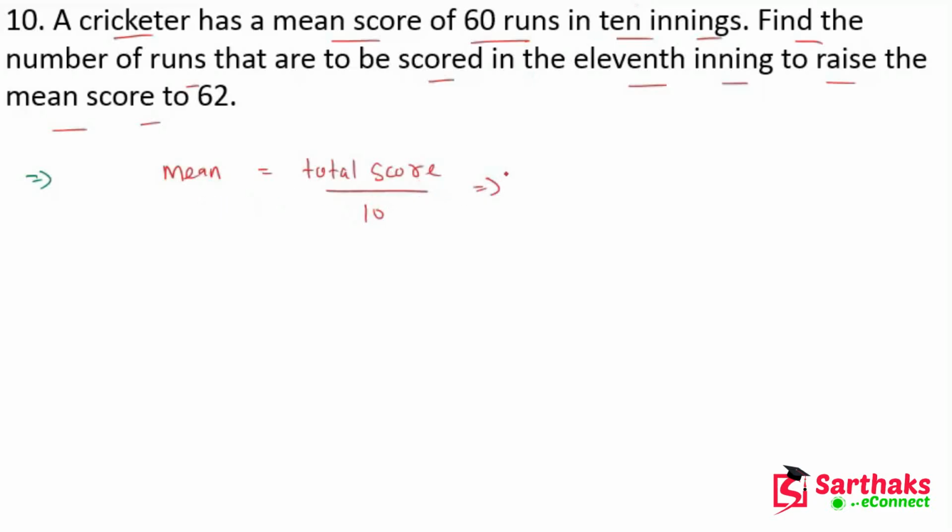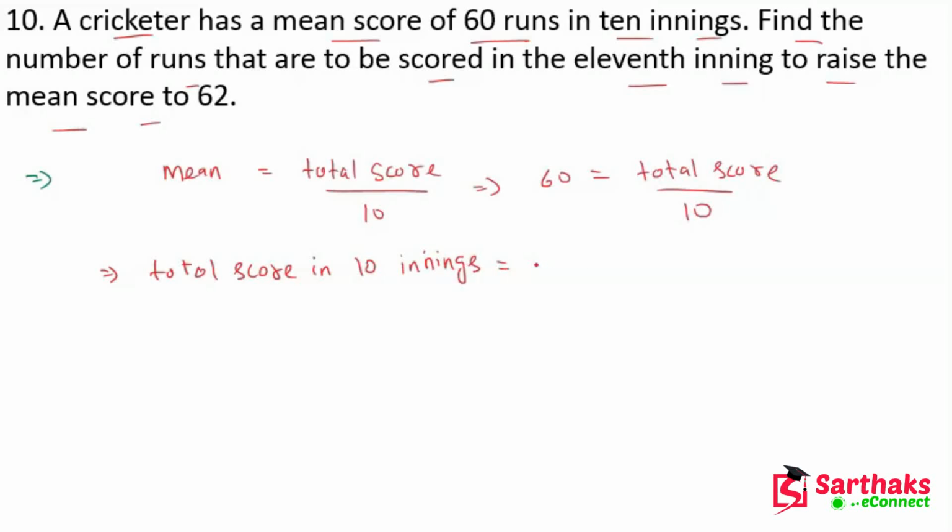So the mean is 60, and this equals total score divided by 10. Here we get the total score in 10 innings, which is 60 into 10, equal to 600. So the total score is 600.